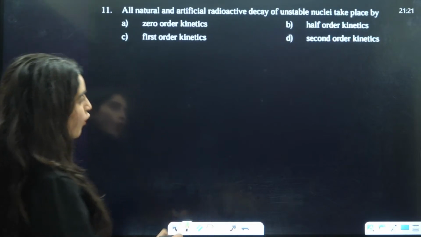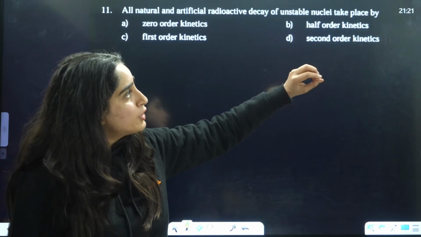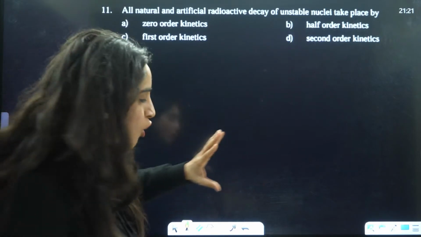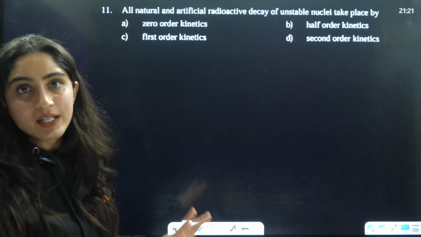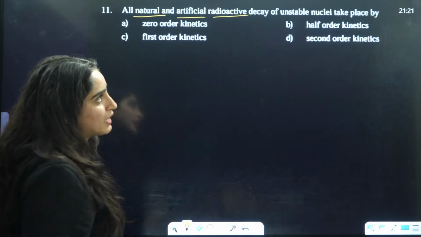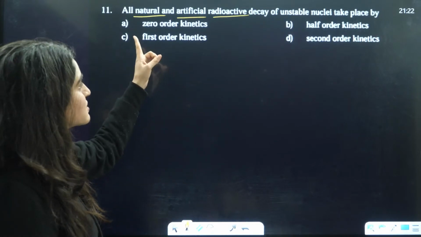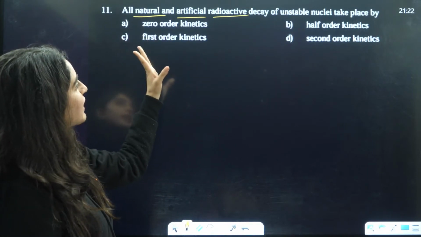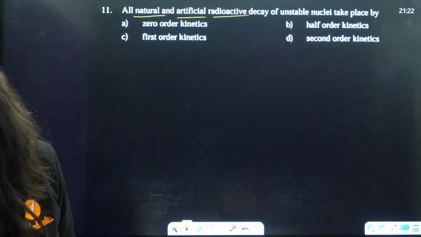Next, students, we have natural and artificial radioactive decay of unstable nuclei takes place by zero order reaction, half order reaction, first order, or second order reaction. Yes, students, what is the correct answer?